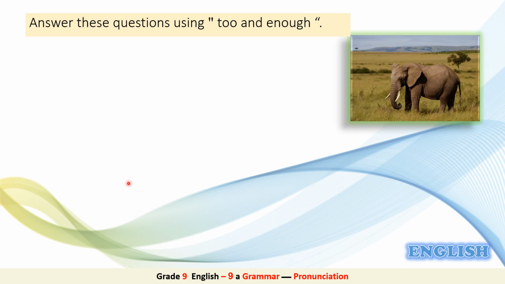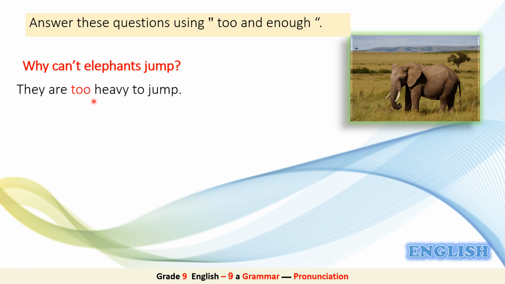Look at this picture. What's this? Good, it's an elephant. Why can't elephants jump? What do you think? Try to use too first. Why can't they jump? Wonderful. They are too heavy to jump. So here we use too followed by an adjective heavy to give a negative meaning.